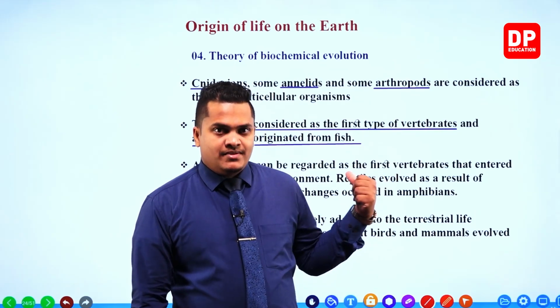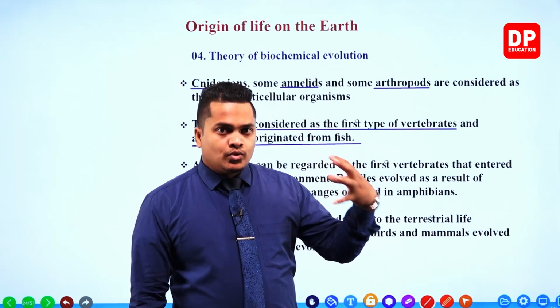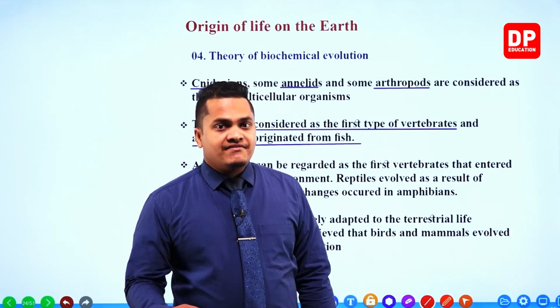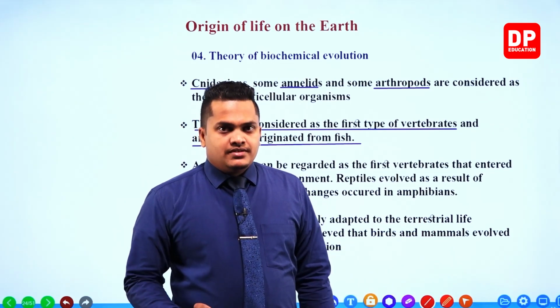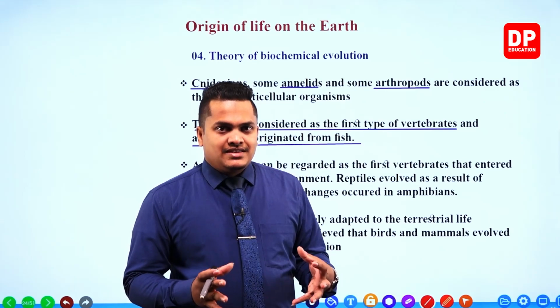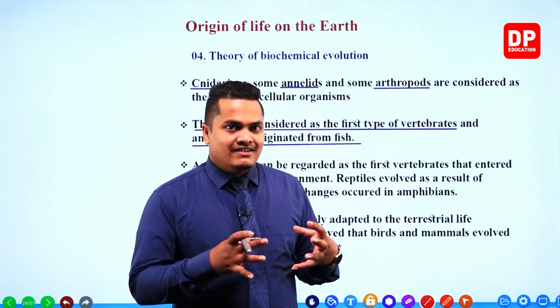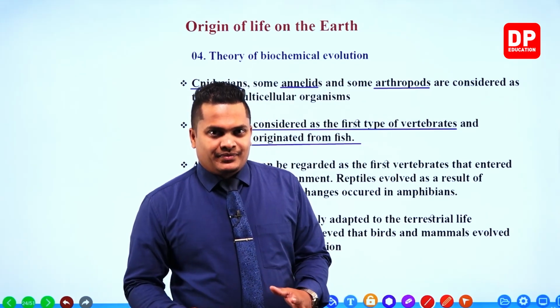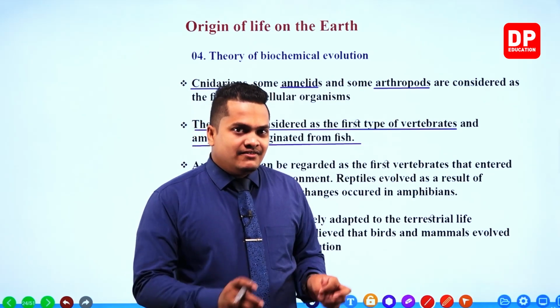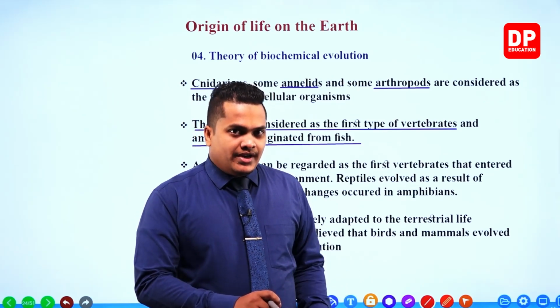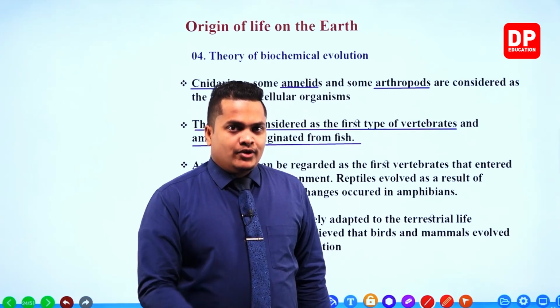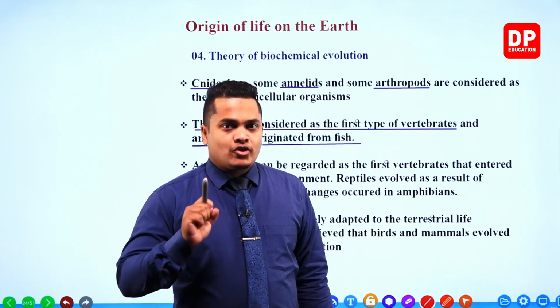Actually amphibians were the ones who took that step, not the fish. Amphibians can live in both land and water. Earlier they were living within the water, but they took the first step to come and conquer the land.